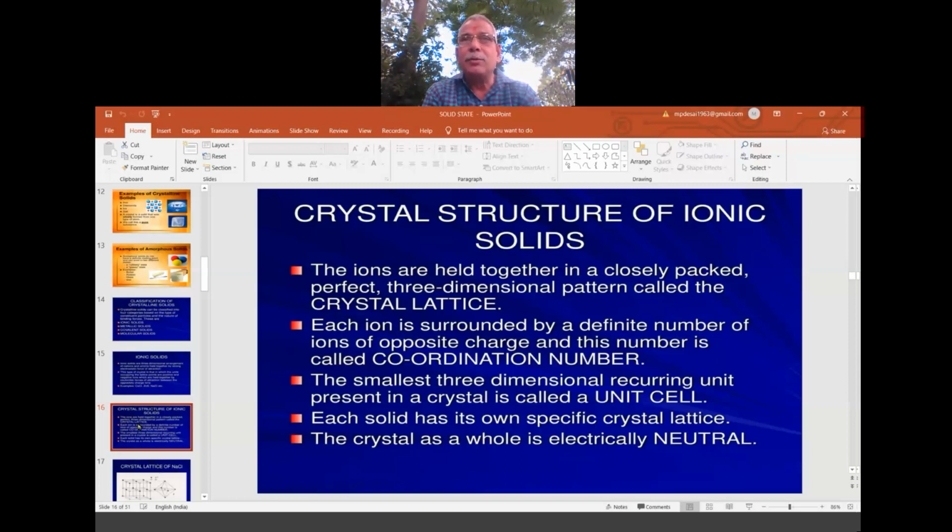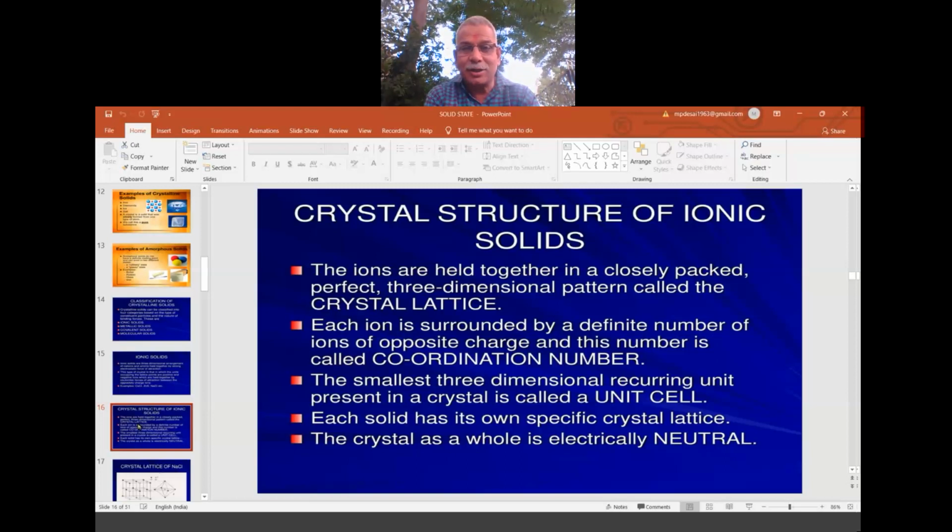So one particular cation is surrounded by a definite number of anions, and one particular anion is surrounded by a definite number of cations. That number is called the coordination number. So what is coordination number? Coordination number is the number which gives an idea of how many anions are around a particular cation.